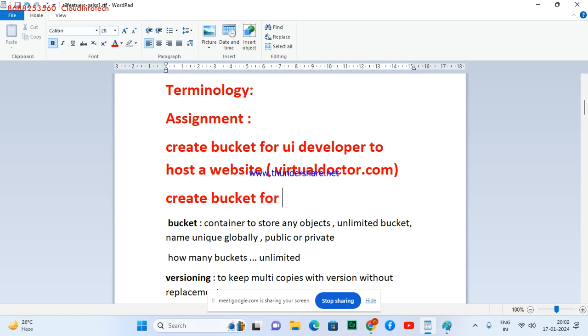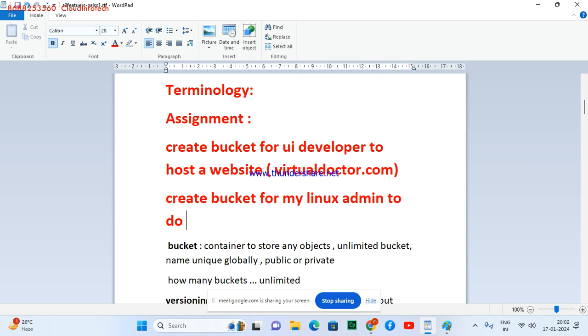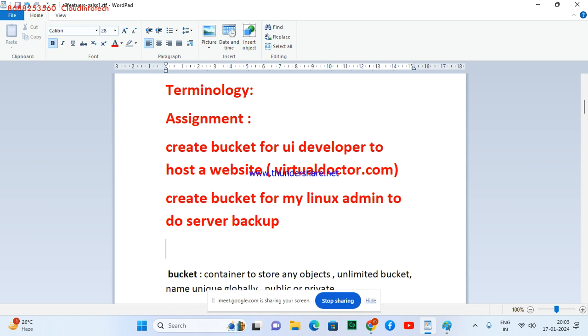I want to create a bucket, so you have to give an appropriate name. Backup, right? Server backup. Which server backup? Your backup bucket should be private. It should not be public. Remember this point: it should be a private bucket.